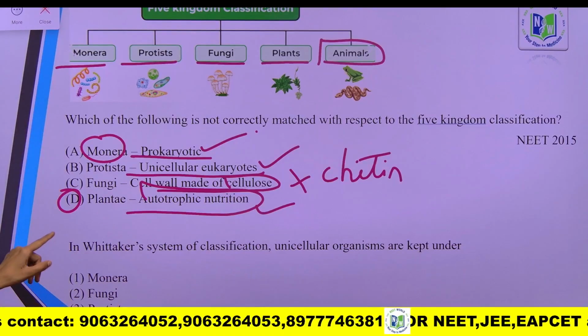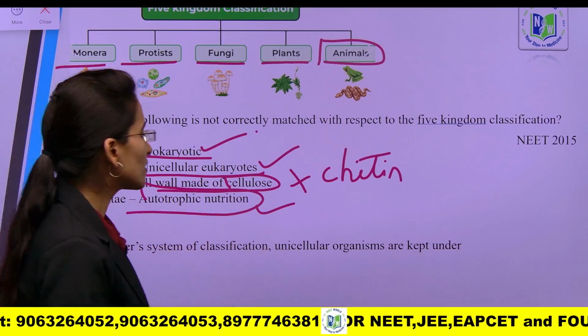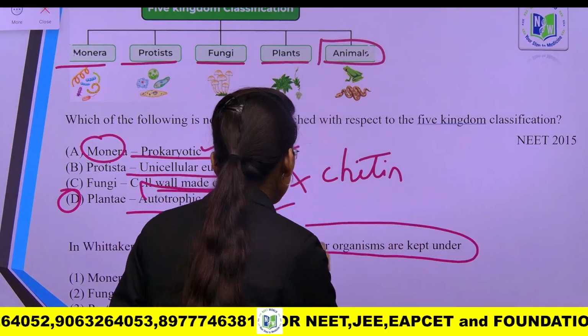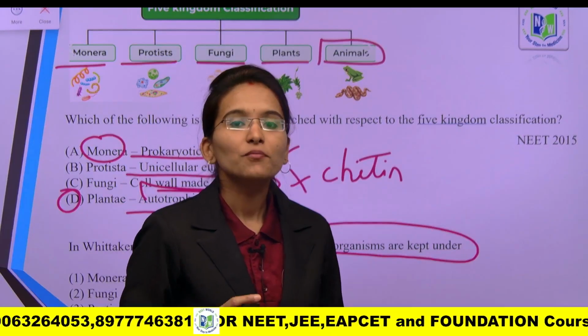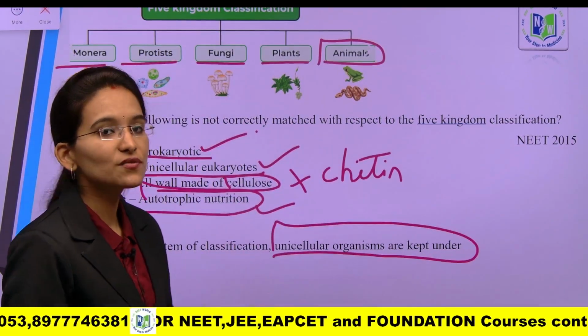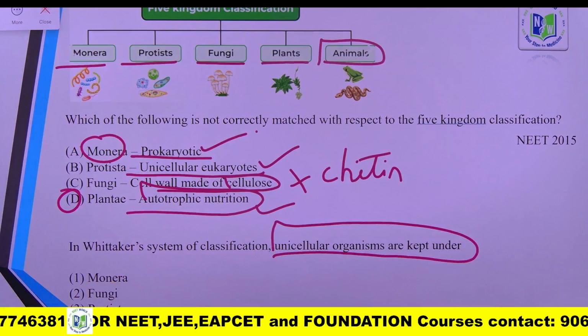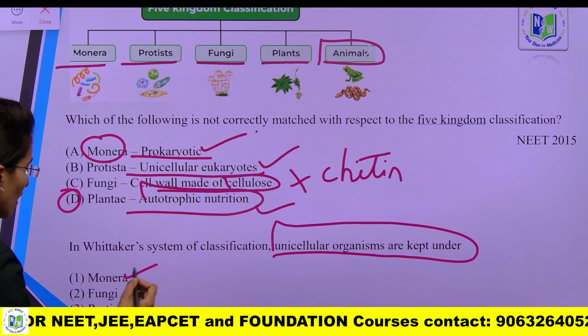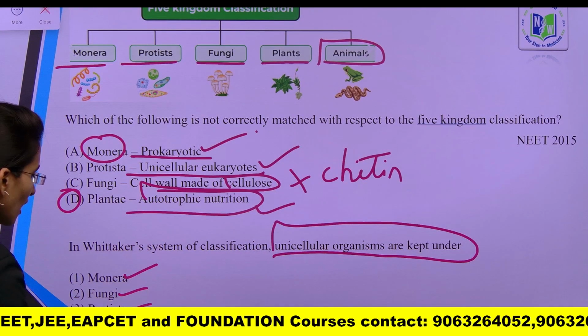Next, in Whittaker's system of classification, the unicellular organisms are classified under what? You need to identify here. Monera, fungi, protista and protozoa.